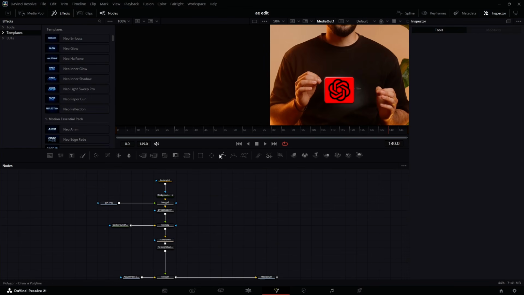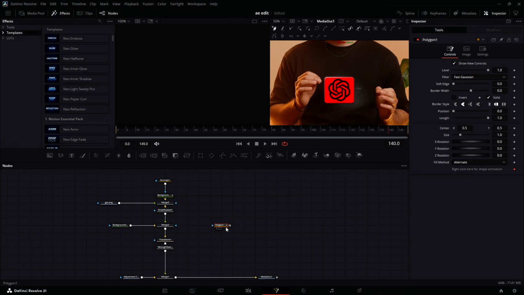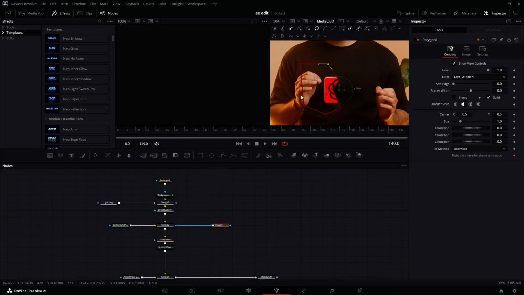So let's get a polygon mask here. You can connect the polygon mask to this one so that you can be accurate. Come here, click like this. It won't be accurate for now, but let's just click something like this. I think it will be fine. Or yeah, something like this I think is fine.